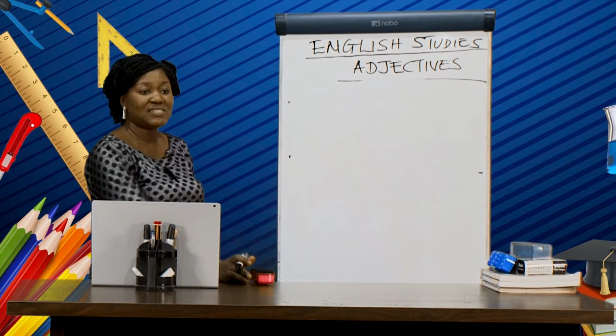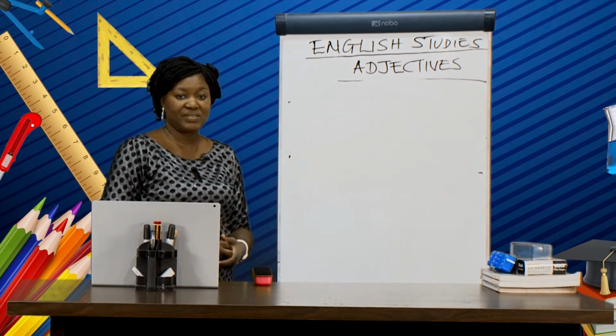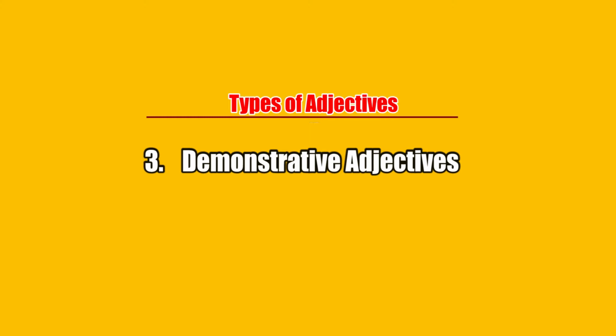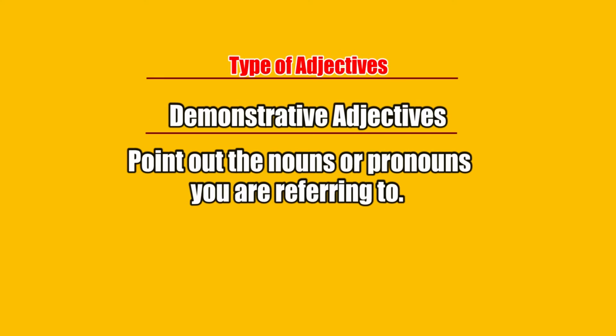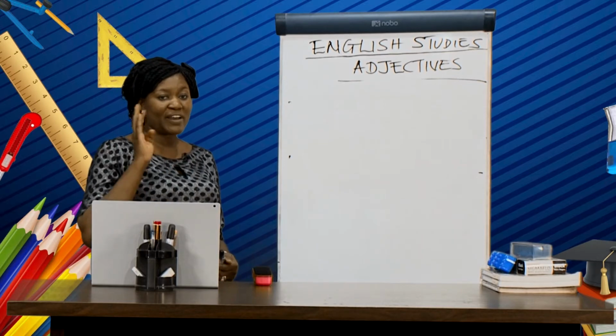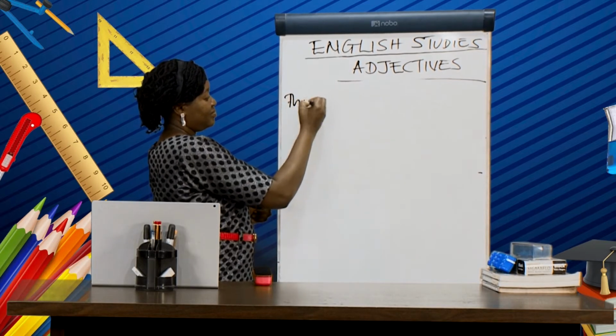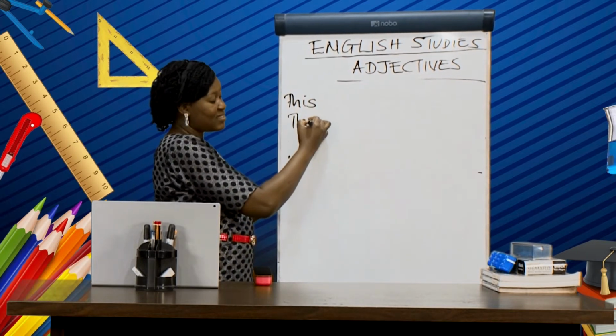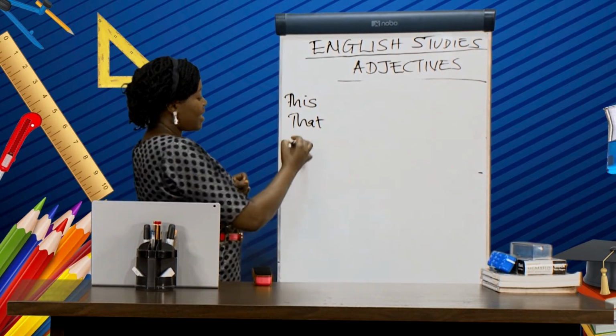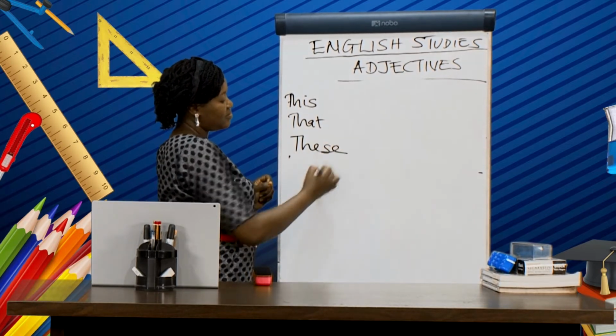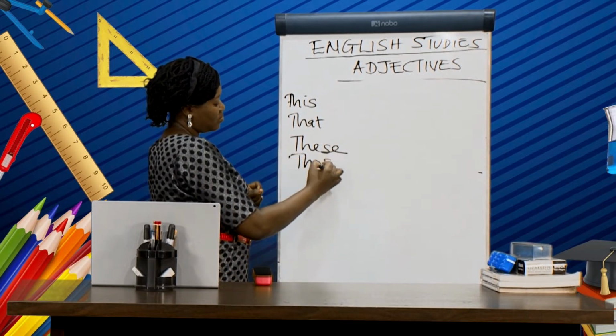Now we want to look at demonstrative adjectives. Demonstrative adjectives point out the nouns or pronouns you are referring to. We only have four in this category. We have this, we have that, we have these, and we have those.